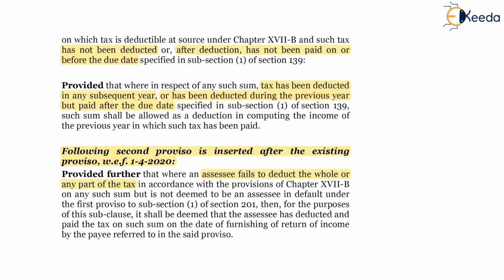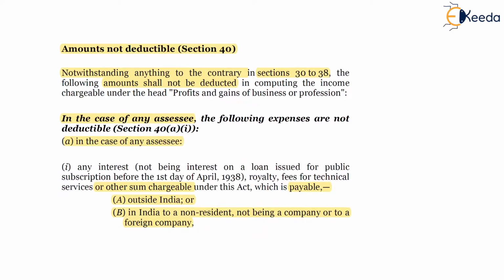So friends, the crux of the provision is, taxes should be deducted and paid. If taxes are deducted and paid before the filing of return of income, then expenditure deduction will be allowed.